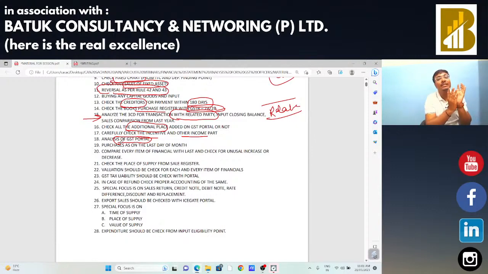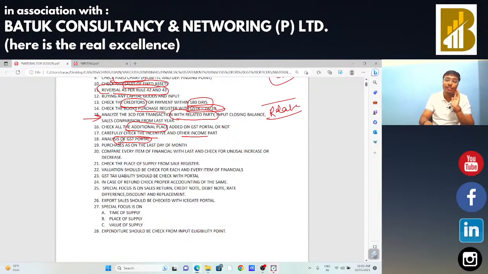If you want to compare sales with the e-way bill, compare it beforehand. If you want to check what amount of cash was paid by that particular taxpayer, you just need to check the electronic cash ledger and electronic credit ledger. If he has claimed a refund, you need to check what amount of refund he has claimed and prepare your working. Okay, this is my suggestion. You can prepare the working in an Excel sheet or manually. This is completely up to you, but you need to have these types of workings ready.